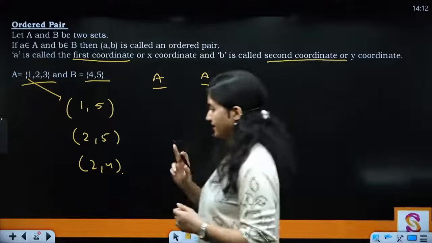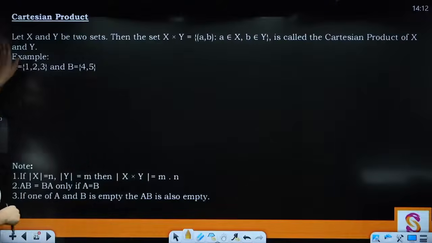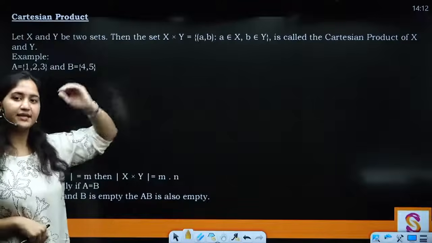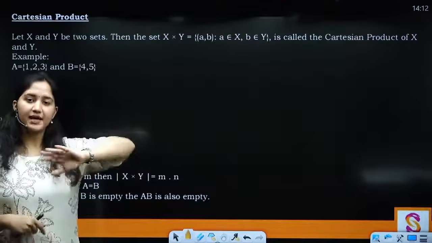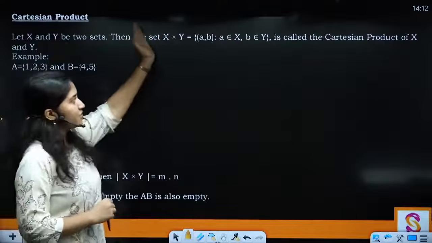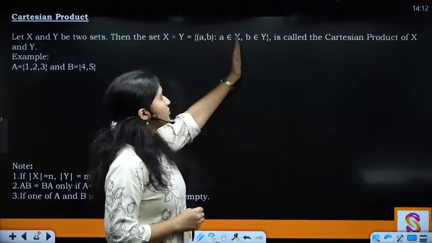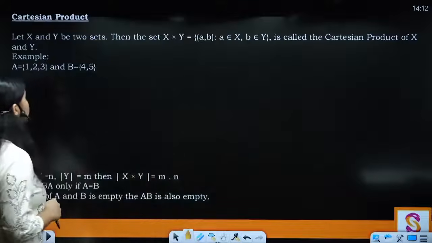Clear? Now next is your Cartesian product. Let X and Y be two sets. दो sets ले लिया आपने. Again I am saying that these can be two sets. These sets can be same. X into X का भी आप Cartesian product निकाल सकते हो. Clear? Then the set X cross Y, where (a, b) and a belongs to X and b belongs to Y is called the Cartesian product of X and Y.